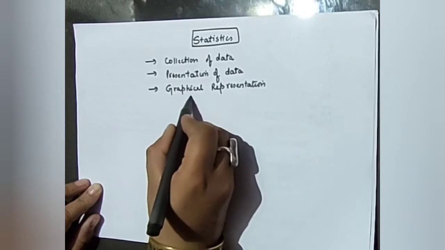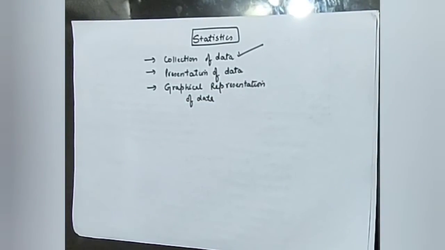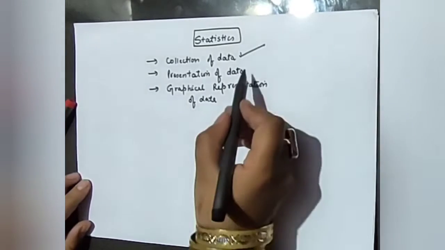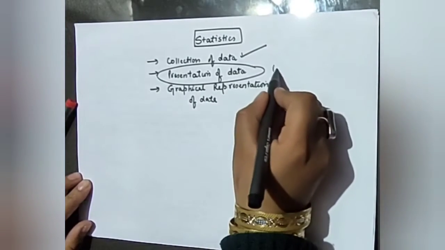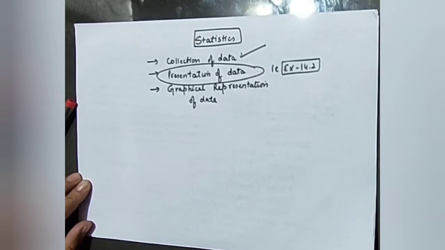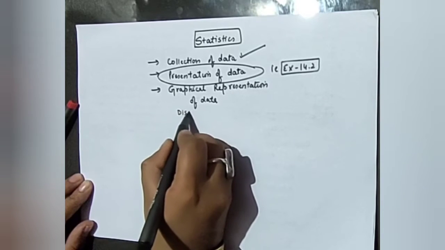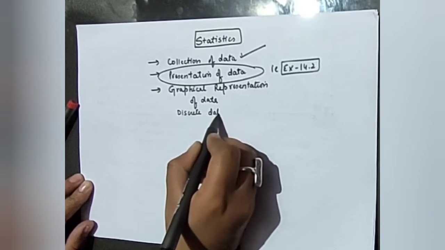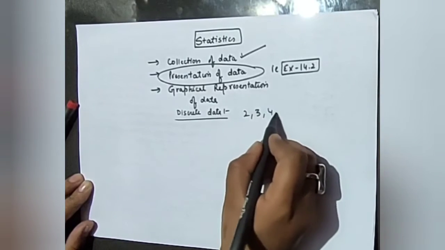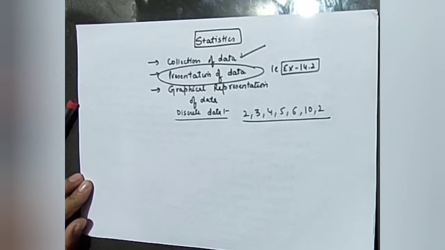In this case, we have already discussed collection of data, and I hope you all know about primary data and secondary data. Now students, before going to the presentation of data, that is exercise 14.2, I want to discuss some basic things with you. There is discrete data, for example 2, 3, 4, 5, 6, 10, 2. This type of data is discrete data.